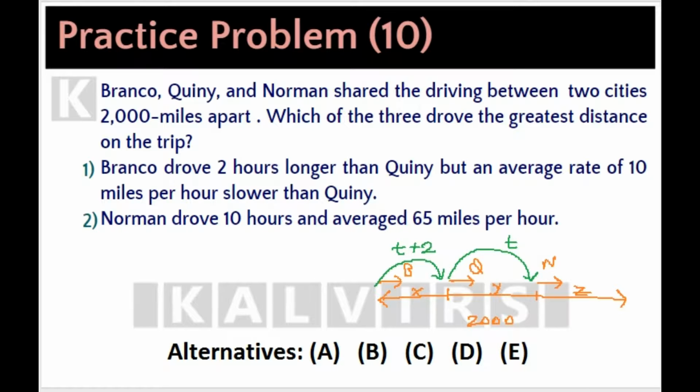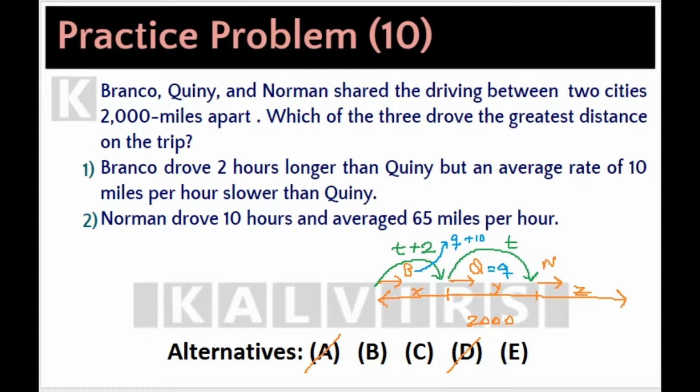If the rate of Queenie is Q, the rate of Branko is Q plus 10. However, we do not have information about Norman. Therefore, statement 1 alone is not sufficient. Alternatives A and D are eliminated.